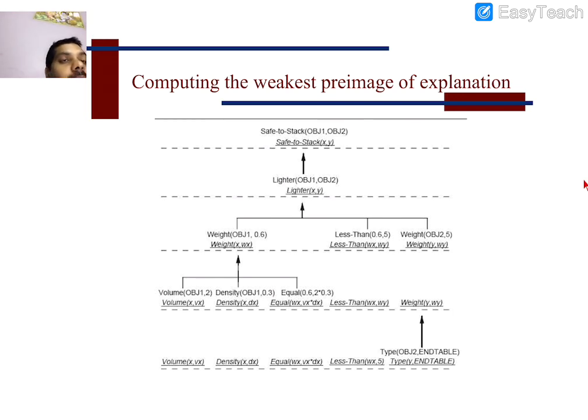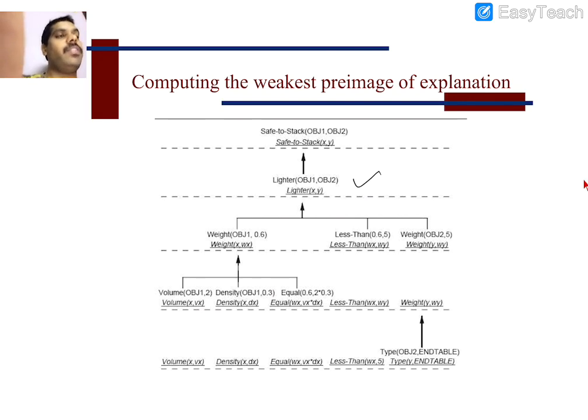Step by step, we consider the concept lighter. Lighter, object 1 and object 2: if x is lighter than y, then we decide that x can be placed on y. So that is the frontier.